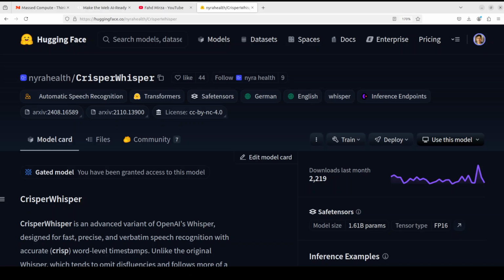Disfluencies can include fillers like something like that, or pauses, stutters, false starts, which means starting a sentence then stopping and restarting, that is me. And then a lot of interjections like oh, wow, and that sort of stuff, hesitations, repetitions, corrections. So these are disfluencies, and these are part of day-to-day spoken language. This model CrisperWhisper tries to portray that as is from your audio files. Okay, so now you know what this CrisperWhisper is. Let's try to get it installed and then we will play around with it.